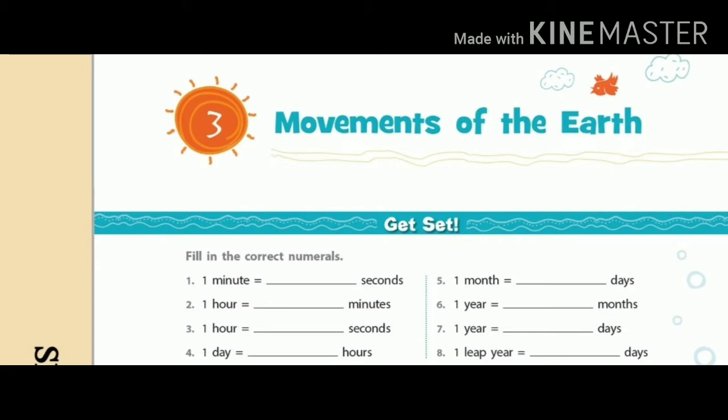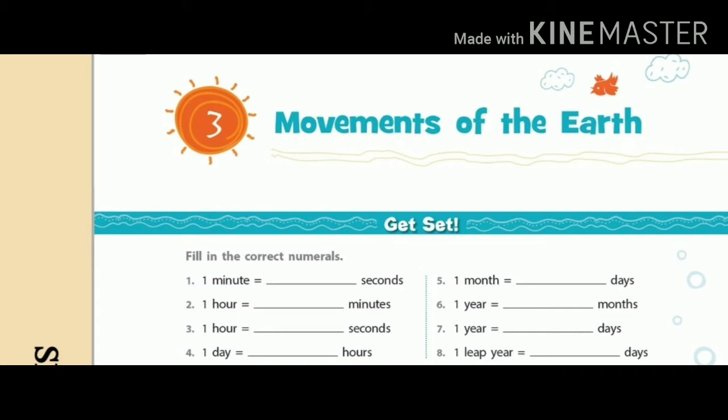Fourth one, 1 day is equal to dash hours. And the answer is 24 hours. Fifth one, 1 month is equal to dash days. And the answer is 30 days. Sixth one, 1 year is equal to dash months. And the answer is 12 months.